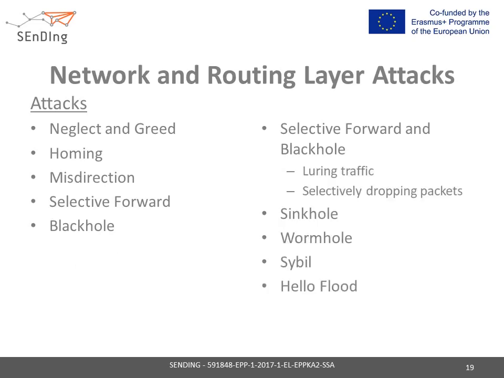A compromised node under the influence of selective forward or black hole will lure nodes to transmit their packets towards it and may suppress some or all the packets. A selective forward attack on its own depends on the compromised node's location to interrupt the network's flow. Combining both selective forward and black hole attacks, the impact on the network can be higher than expected. The compromised node advertises that it is very close to the sink node. Once traffic is received, the node selectively chooses which packets to forward and which packets to drop. The worst case scenario is that the selective forward attack does not forward any of the packets.